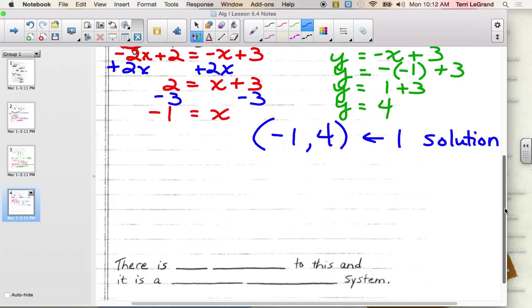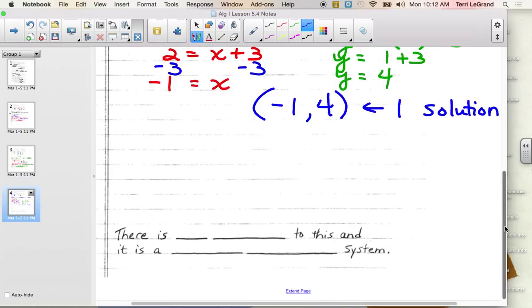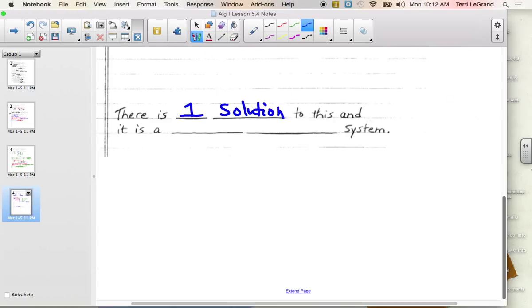So whether you did it by comparing slopes and y-intercepts, pretending you're going to graph, or you solved it algebraically, when you're all done, you say there is one solution to this. Therefore, what kind of a system is it? First of all, let's always make this decision first.